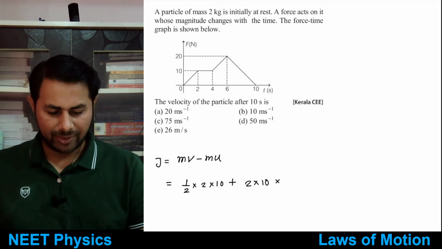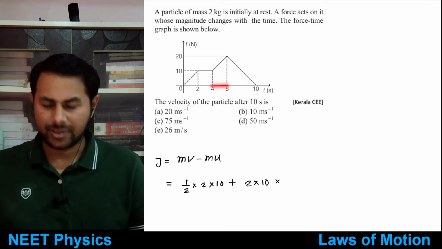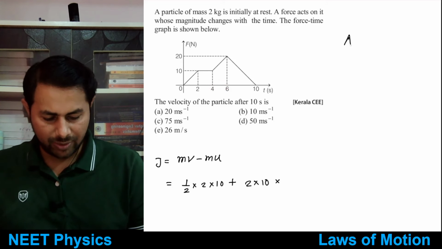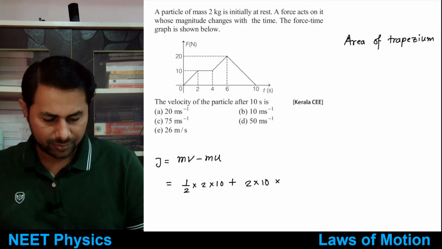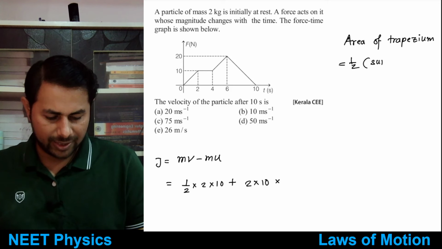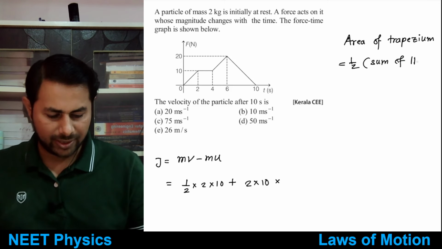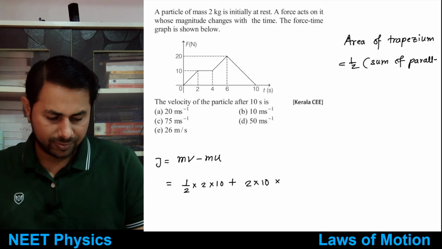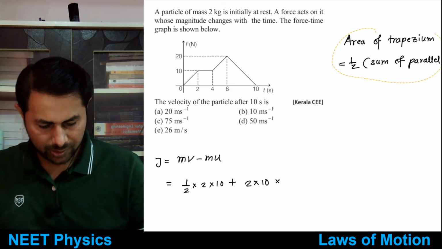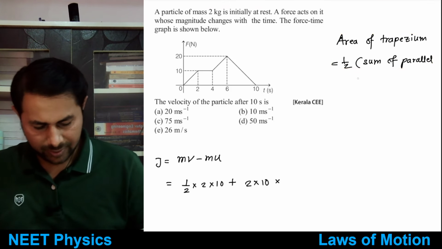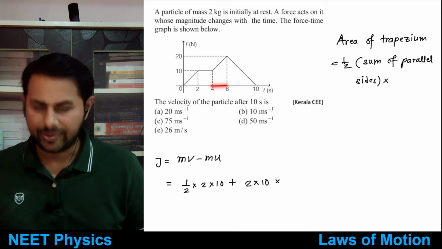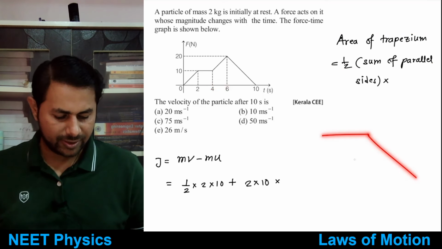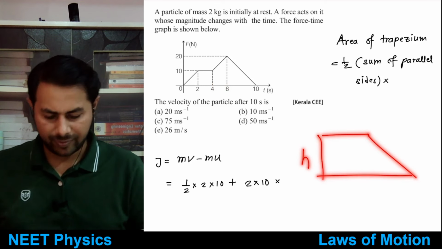Okay, so if trapezium is resting like this on this base, I would say area of trapezium is just half of sum of parallel sides multiplied by, if it is resting like this, we'll call it as a base. If it is kept like this, then we can call it a height.